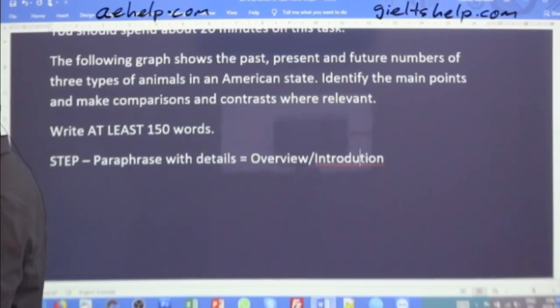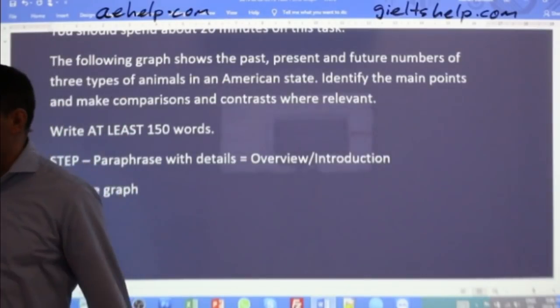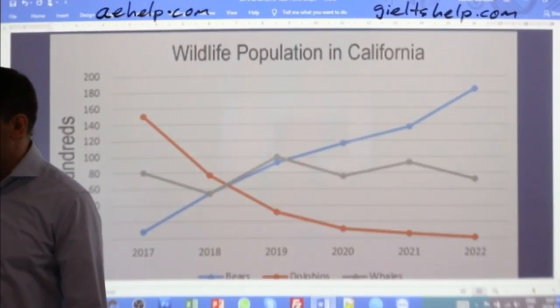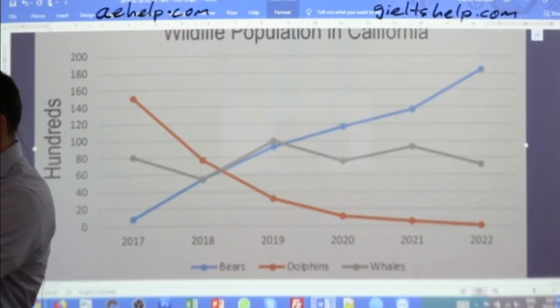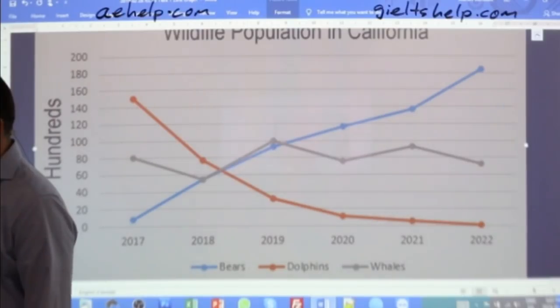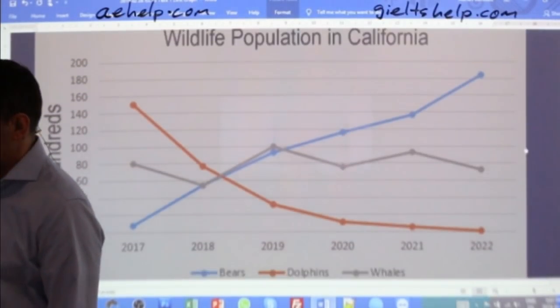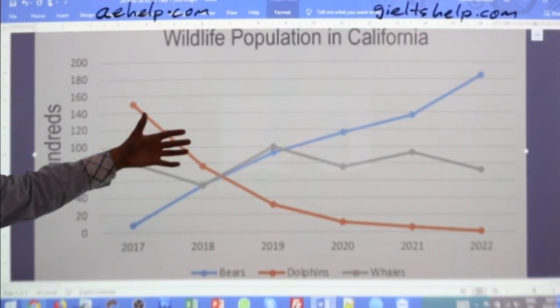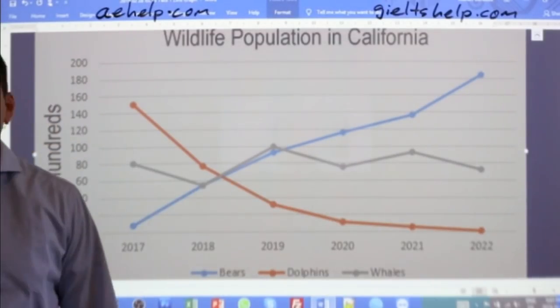I'll put the graph up in just a second here so you can look at it again. So this line graph, okay, right away, the questions usually just say graph. Name the type of graph that you're looking at. We're looking at a line graph here depicting the populations of bears, dolphins, and whales. Okay, so right away tell your reader that this is a line graph. It's not just any old graph. It is a line graph.